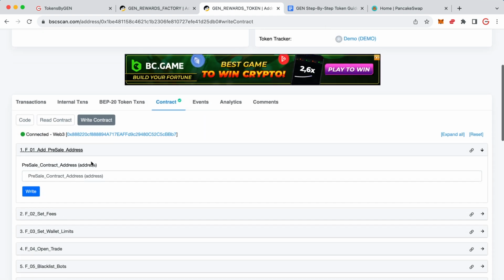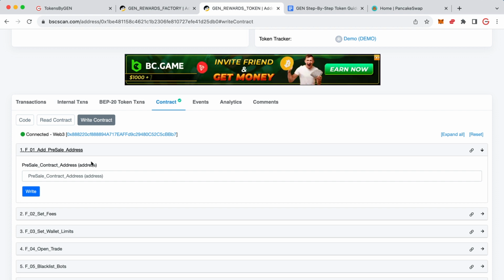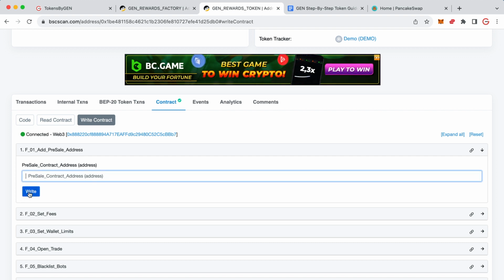Your first step, if you're doing a pre-sale, once you've got the pre-sale all set up, you will have a contract address for the pre-sale contract, and you want to enter this into this box and click on the button. If you're not doing a pre-sale, you can skip that step. If you are doing a pre-sale, do that, and then let your pre-sale complete and finalize it before you continue.